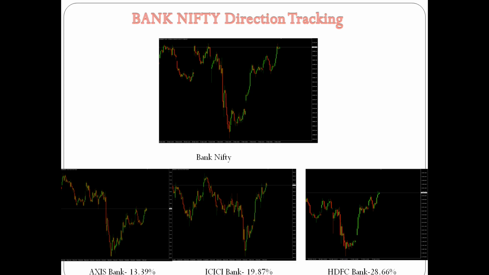So that's it, friends. This will be very helpful for you to understand the Bank Nifty trend direction, whether it is an uptrend, a downtrend, a short term buy or a long term buy. You will have some idea on this topic.